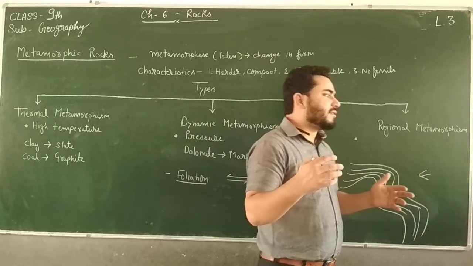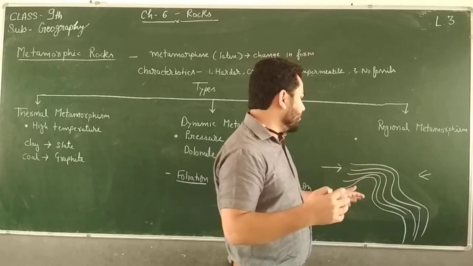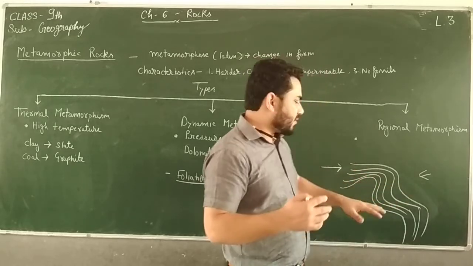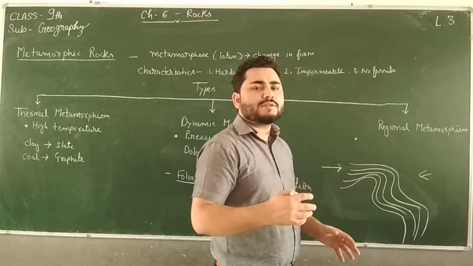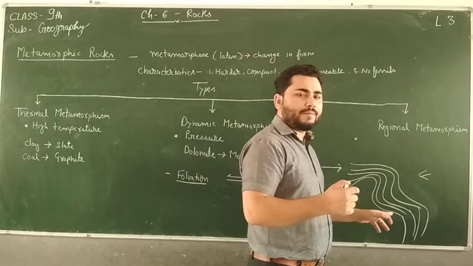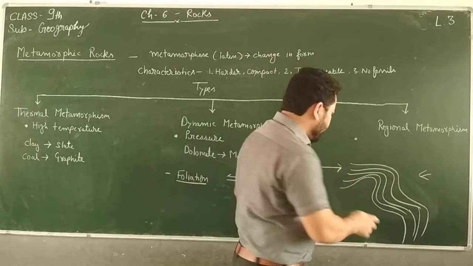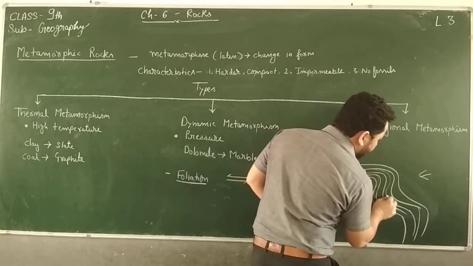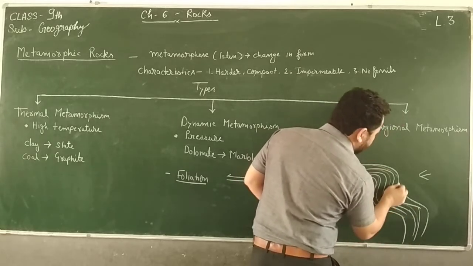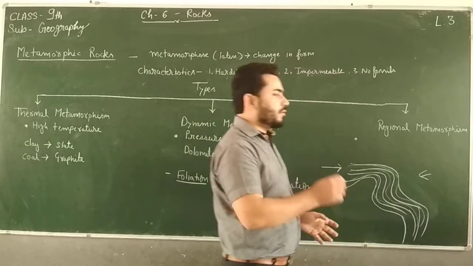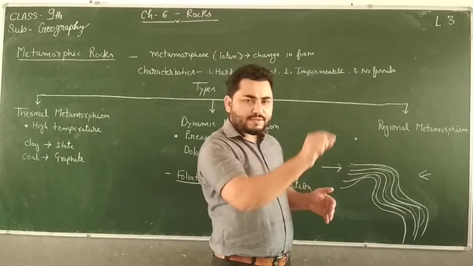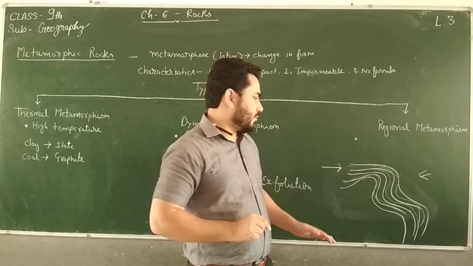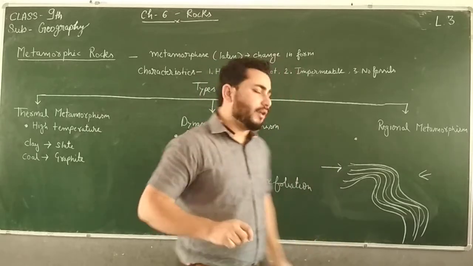Those hot gases do chemical changes, and the material of the rocks gets layered. Particular types of minerals will be layered in one layer, another type of mineral in another layer, and a third type in the next layer. So they are adjusted in a series of bands, just like layers. That is called foliation.